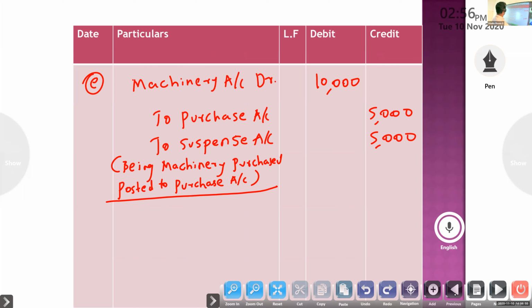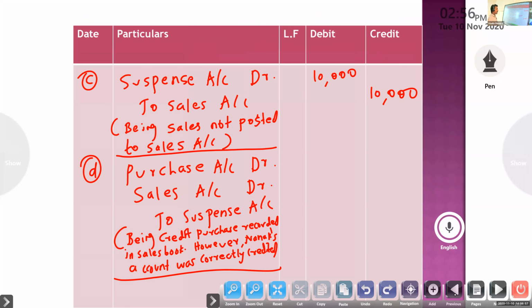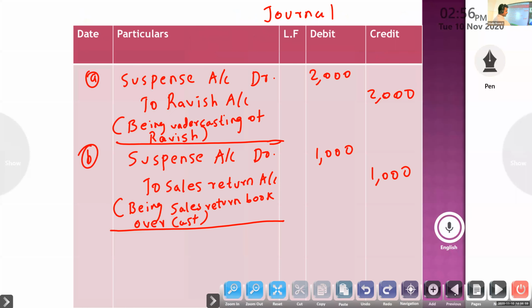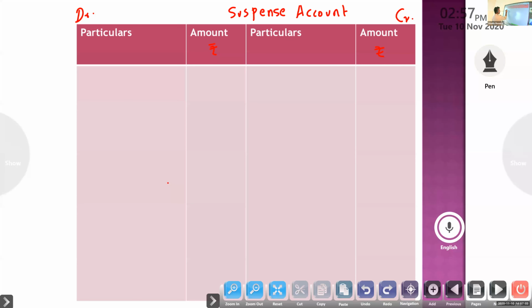We'll look at the journal. First, suspense account to Ravish. Here, suspense is debit, so debit side to Ravish, 2,000. One minute, before that, one thing I forgot.